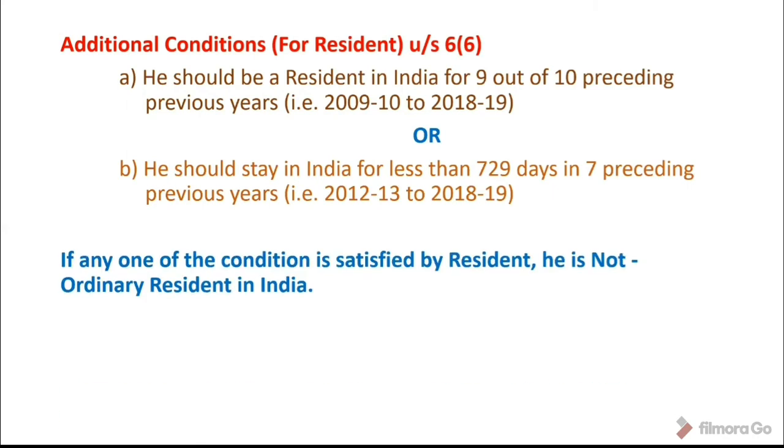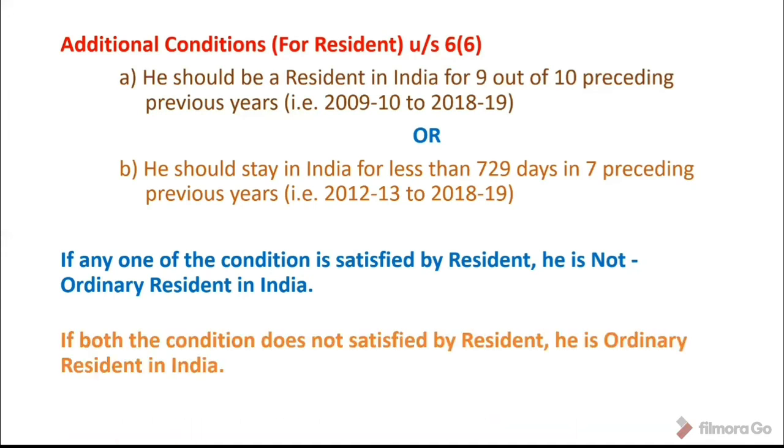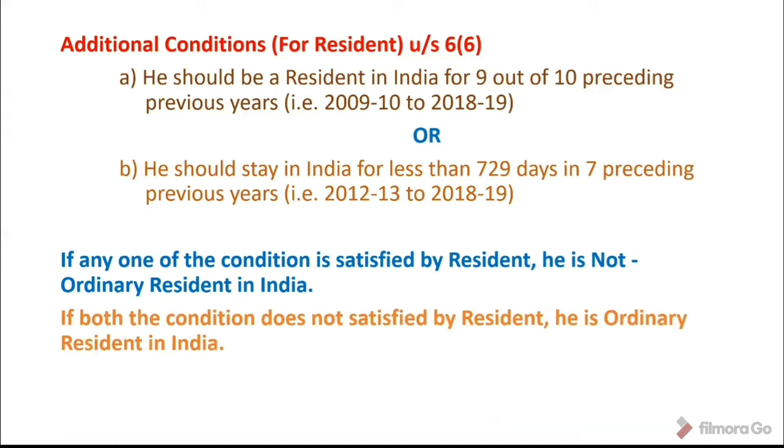If any one of the conditions is satisfied by the resident, he is not ordinary resident in India. It means that out of 2 conditions, if one condition is satisfied by the resident, he is not ordinary resident in India. And if both the conditions are not satisfied by the resident, he is ordinary resident in India.